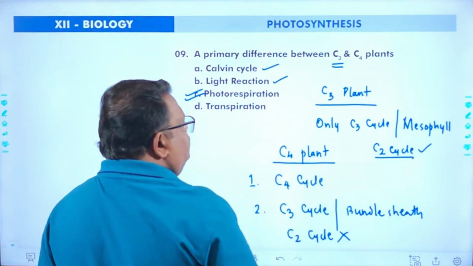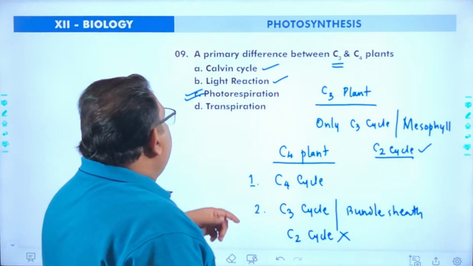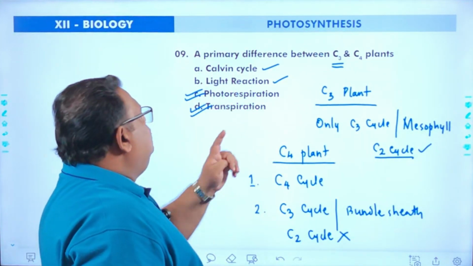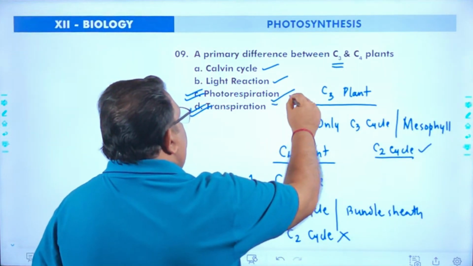Light reaction is an essential step in photosynthesis, and transpiration is nothing related to photosynthesis. So the answer will be photorespiration.